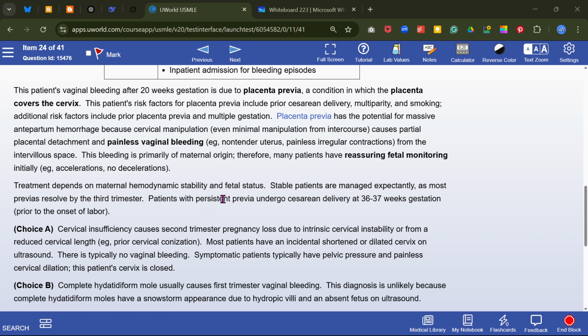Treatment depends on the maternal hemodynamic stability and the fetal status. Stable patients are managed expectantly, as placenta previa often resolves by the third trimester, and patients with persistent previa undergo cesarean section at 36 to 37 weeks of gestation.